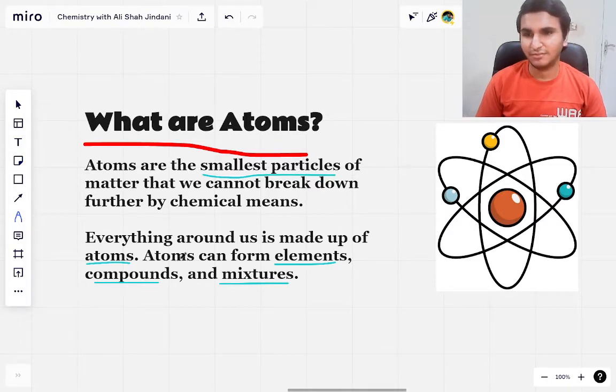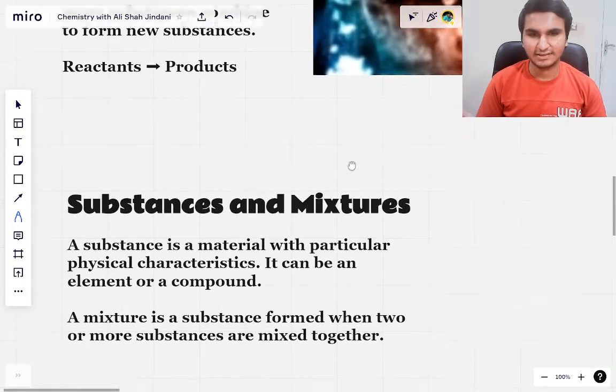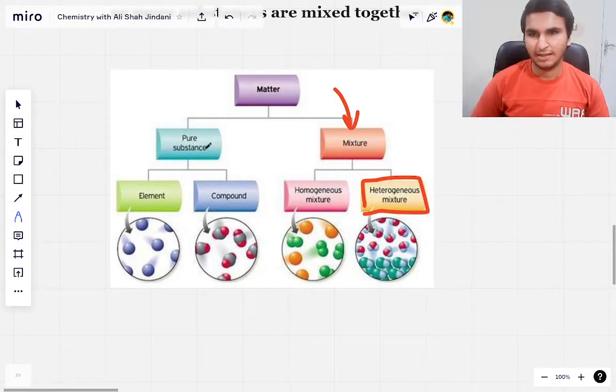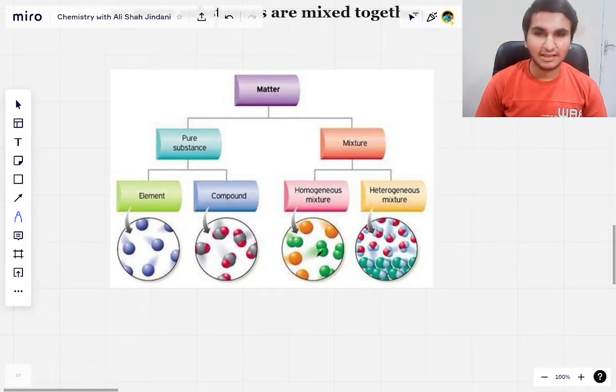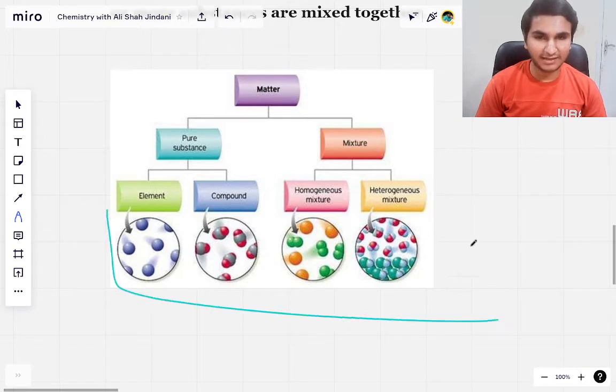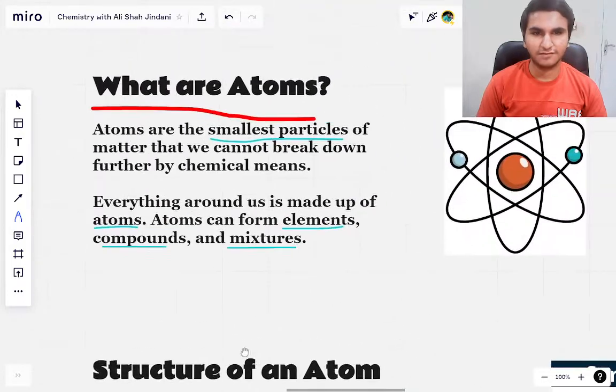And if you remember from the last video, let me show you. Here we had discussed all of the matter. So here you can see that everything, this element, this compound, this mixture, in all of them we have got atoms. These circles are atoms, and they can form elements with single atoms, compounds with double atoms bonded together, homogeneous mixtures, and heterogeneous mixtures as well. So yeah, that was a short image from the last video.